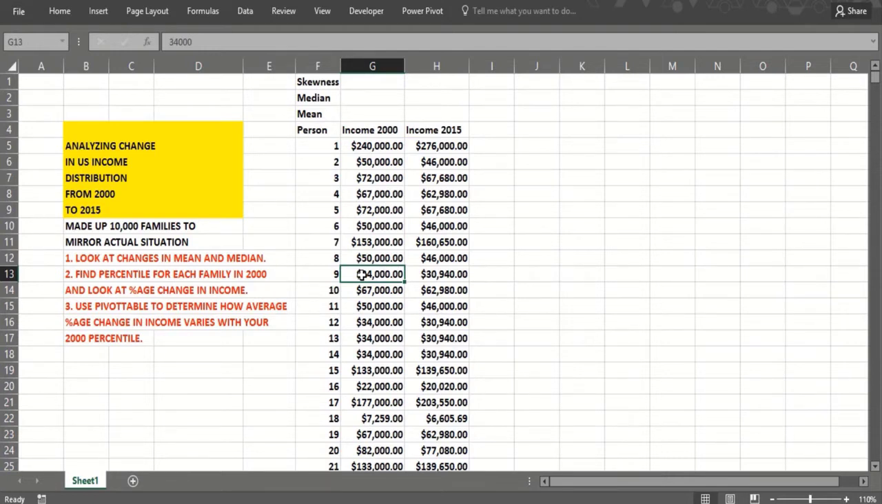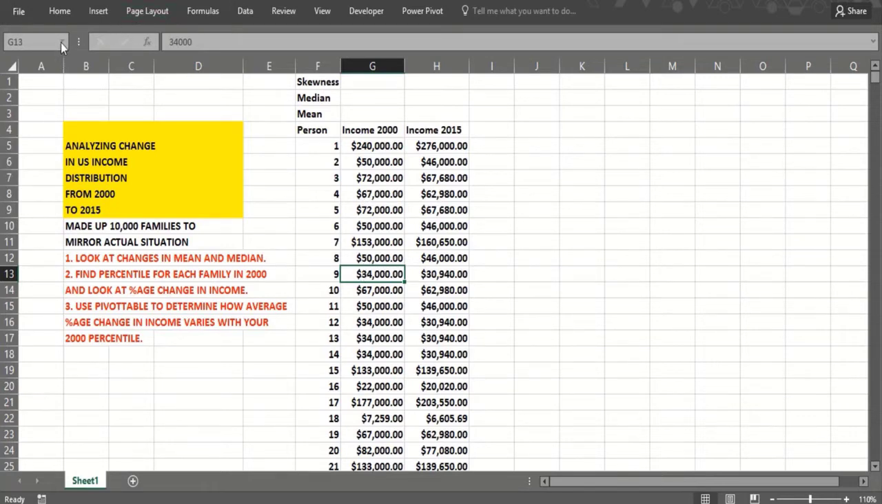And then we'll do grouping on the pivot table to see how the percentage change in income over those 15 years varies with what your income was in the year 2000. And we'll see the rich got richer and the people who aren't very rich basically didn't do so well. And that sort of is the basis of the discussion of income inequality, which you may have heard about in the 2016 presidential election. So let's get started here.